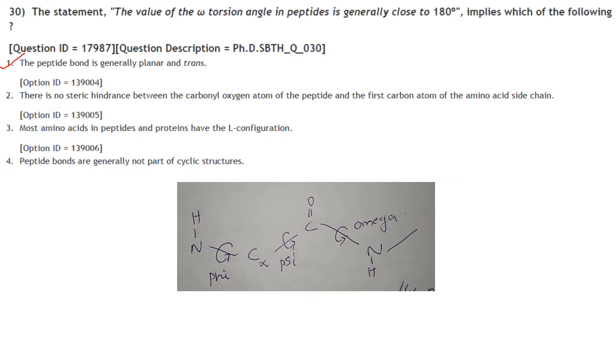Then the value of omega torsion angle in peptides is generally close to 180 degrees. Now omega torsion angle is between the CONH bond angle. Okay, implies which of the following? The peptide bond is generally planar and trans. Yes, answer is 1. It is between the CONH bonds, the omega angle, so it implies that the peptide bond is generally planar and trans.